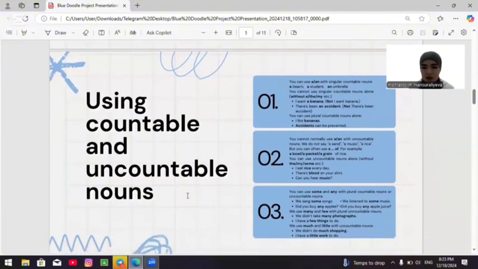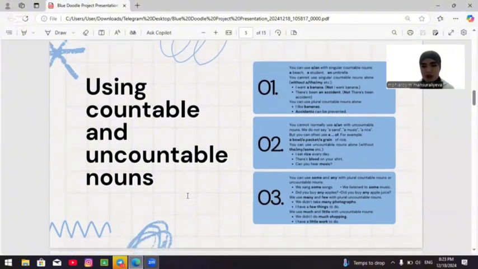Third, you can use some and any with plural countable nouns or uncountable nouns. We sang some songs. We listened to some music. Did you buy any apples? Did you buy any apple juice? We use many and few with plural countable nouns. We didn't take many photographs. I have a few things to do.